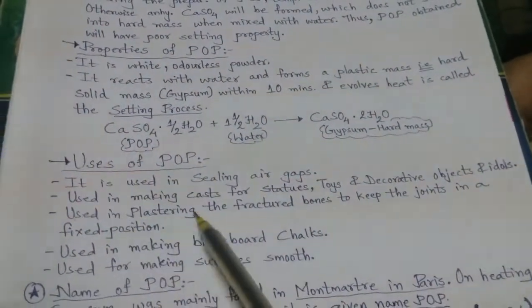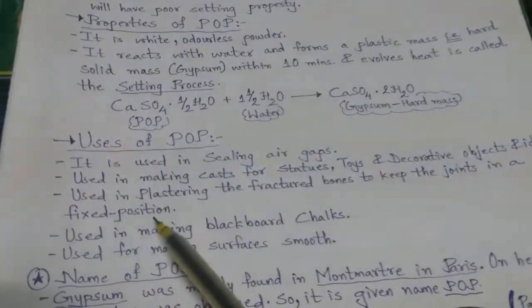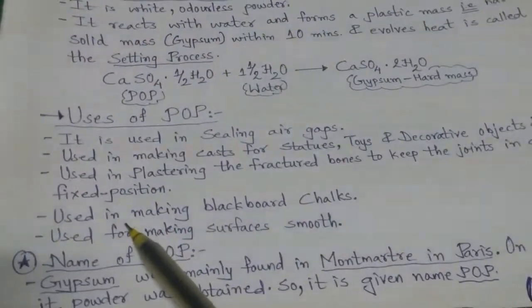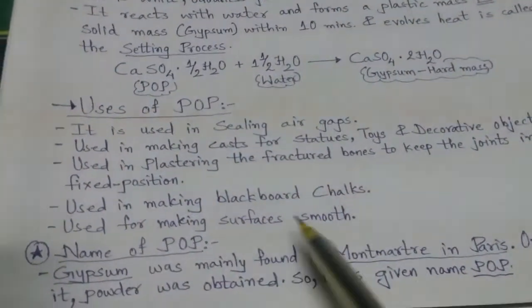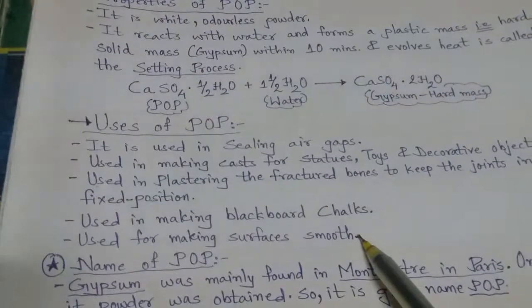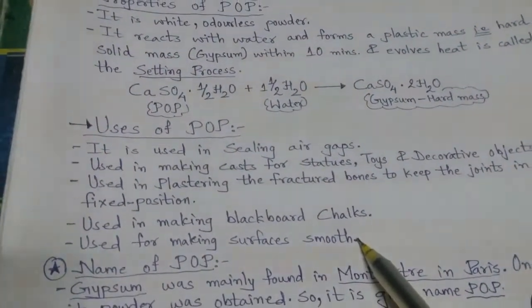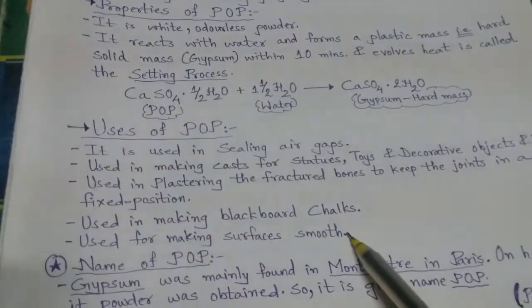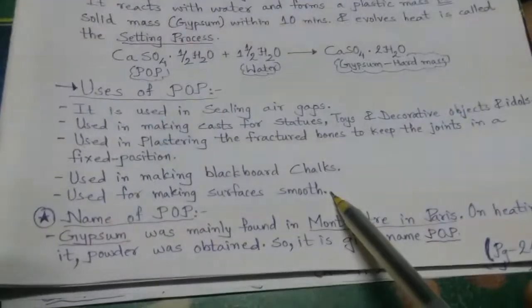It is used in plastering fractured bones to keep the joints in a fixed position. It is used in making blackboard chalk. It is used for making surfaces smooth, and one more I told in the beginning, for sealing the room to get relief from the hot or scorching heat.